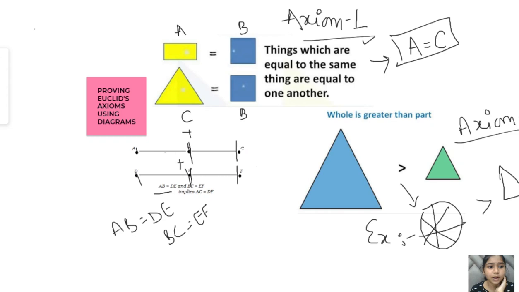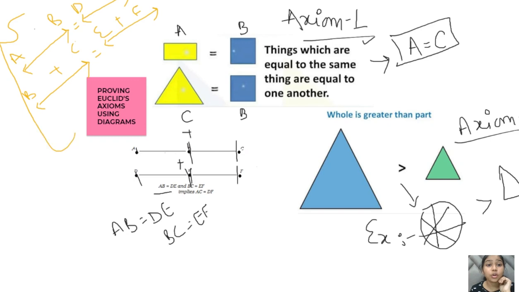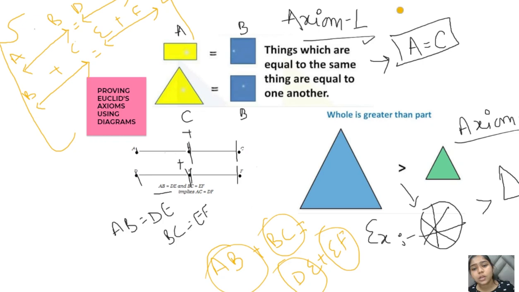For example, if we are taking this line as AB and this line is equal to this line, that is DE. Now we are taking another line, that is BC, and that is equivalent to EF, right? If we add both of these, obviously their whole sum will also be equal. It means AB plus BC will be equal to DE plus EF. Why so? Because AB is already equal to DE and BC is already equal to EF. So this is what Euclid's axioms are.